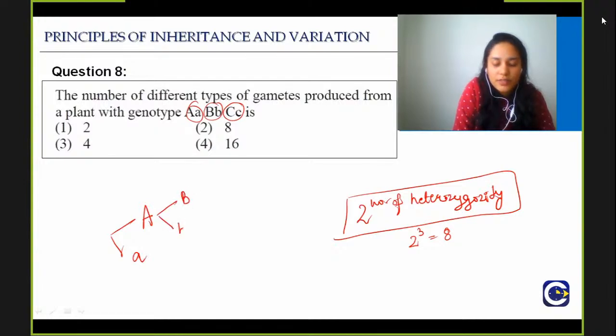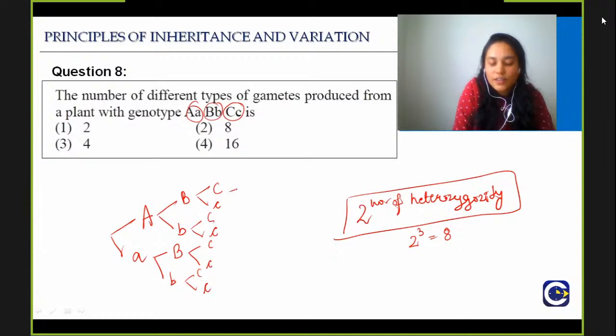You will do capital B, small b, and here as well capital B, small b. And then again here capital C, small c, capital C, small c, capital C, small c, capital C, small c, and this will give you all the 8 gametes here. Okay, for example, these are the 8 gametes, and they can definitely ask you this question, so don't take this very lightly. You can very quickly form all the gametes with this method, which is also known as the fork line method.